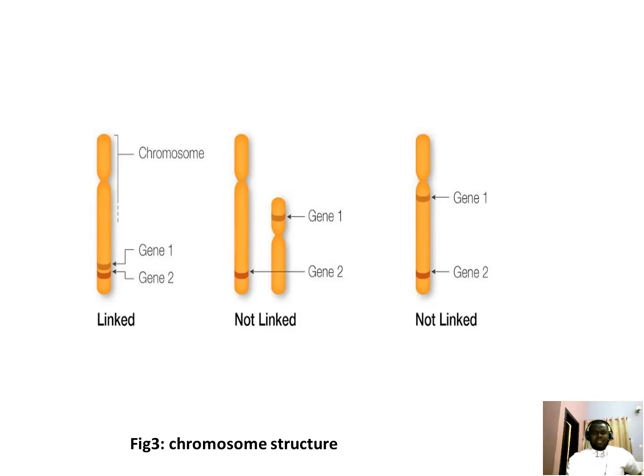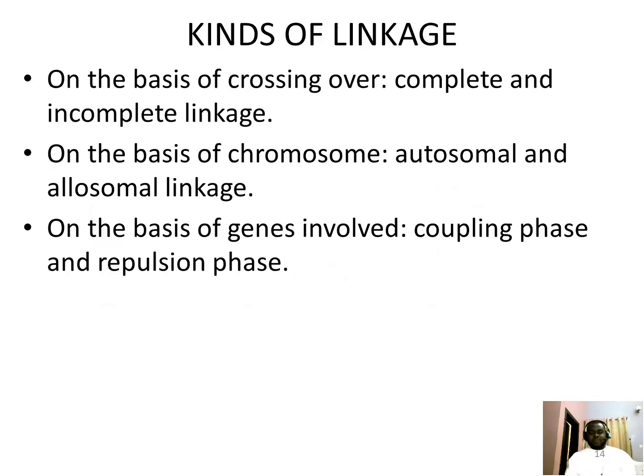There are 3 bases on which linkage can occur in a cell. We have on the basis of complete and incomplete linkage, that is on the basis of crossing over. We have on the basis of chromosome and on the basis of genes that are involved. On the basis of crossing over, we have complete and incomplete linkage. On the basis of chromosome, we have autosomal and allosomal linkage. While on the basis of genes that are involved, we have coupling phase and repulsion phase.